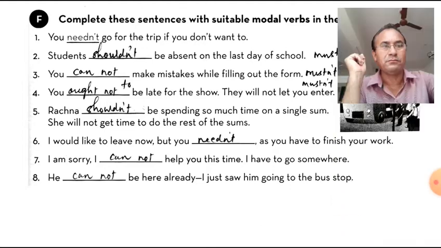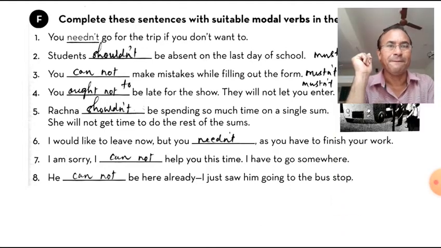And seventh one, I am sorry, I cannot help you this time. I have to go somewhere else. I can't help you. I have to go somewhere. So we have used that can't.